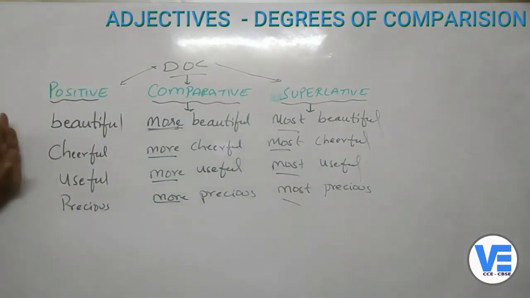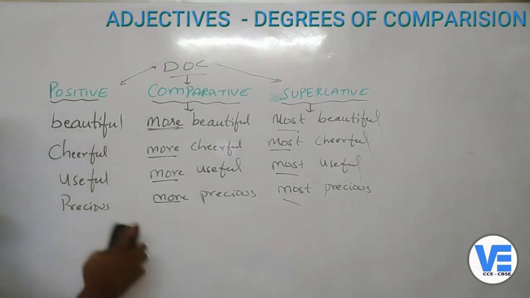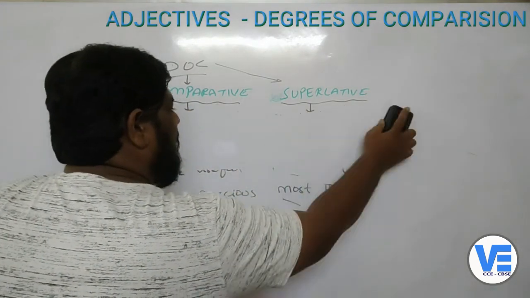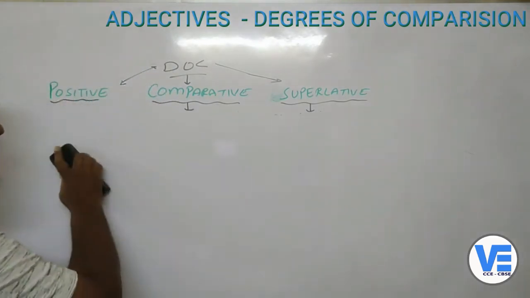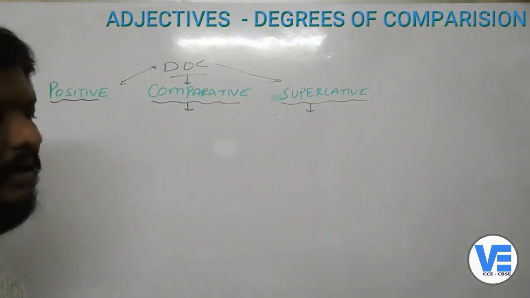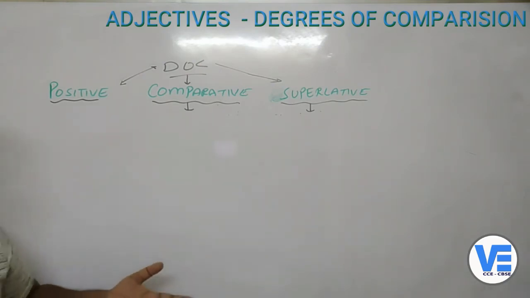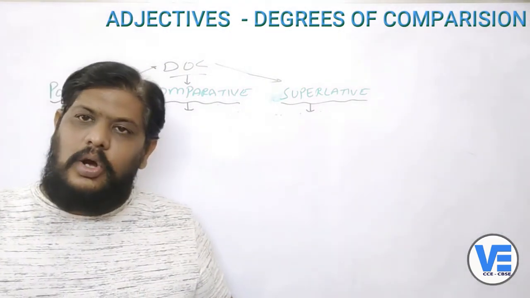This is very important to learn, how you will compare things and how you will compare people. That is what we are going to learn within no time. These are very important, because if you don't know the comparative and the superlative degrees of comparison, most of the times you'll write it wrong.